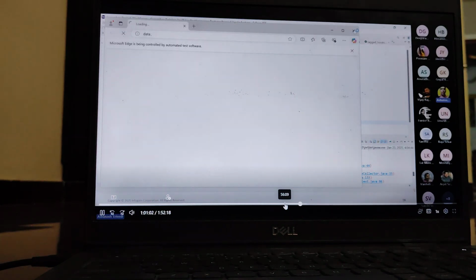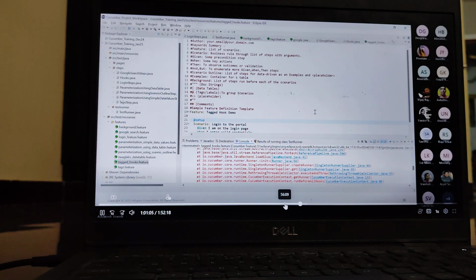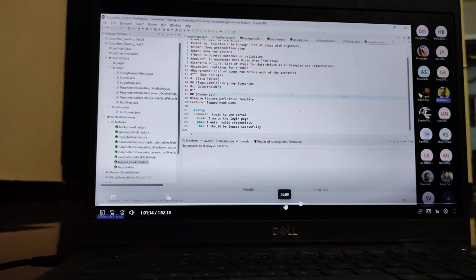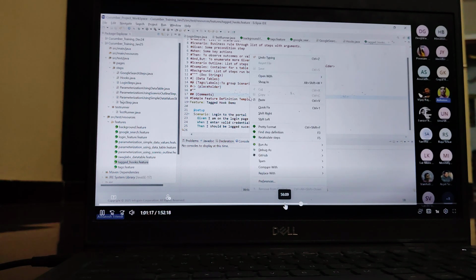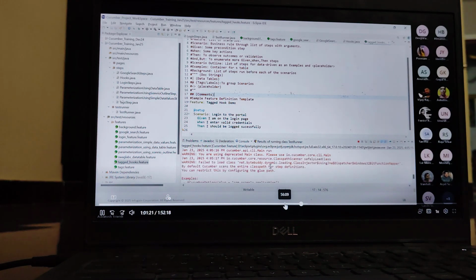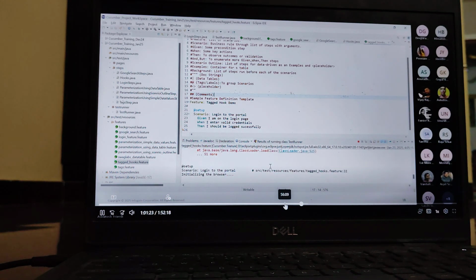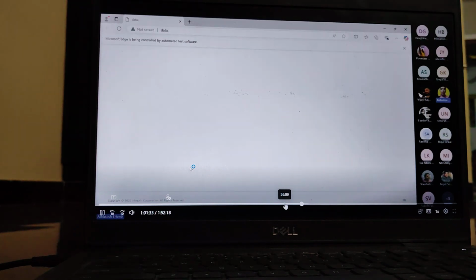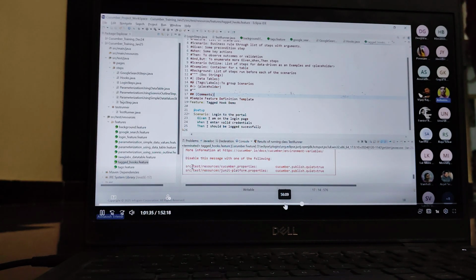Okay, sorry. The file we have run. Okay, very important one. While you are going to run, the hooks actually get executed. You can check. The hook gets executed, yes, no? Log into the portal. This particular scenario, you can check it, yes, no? So hooks are executing. But what is my requirement?